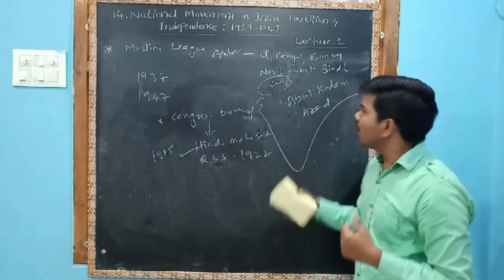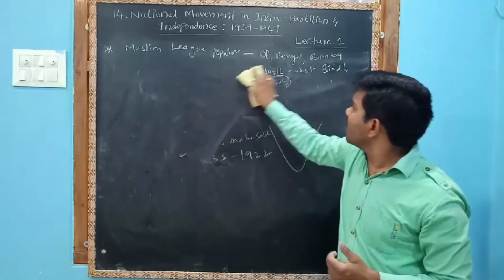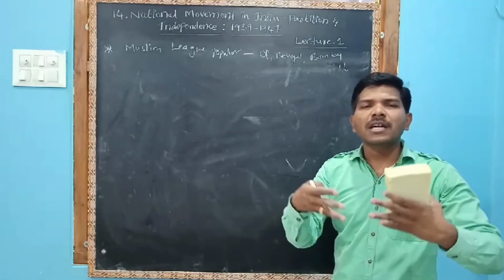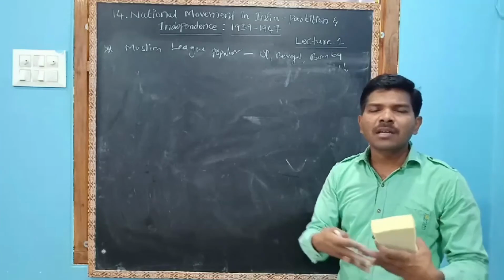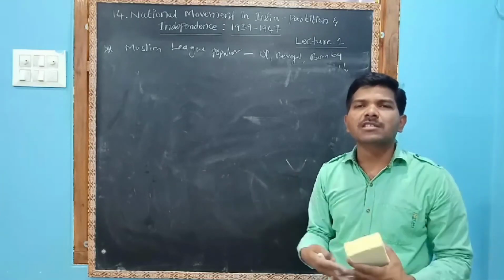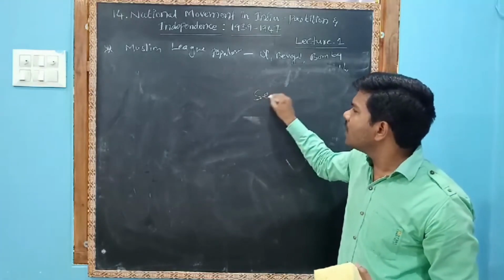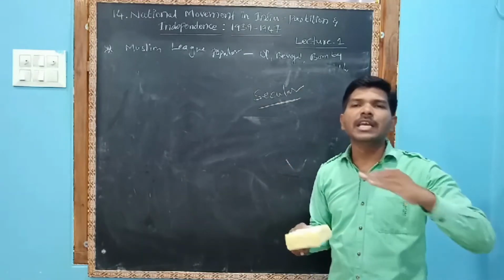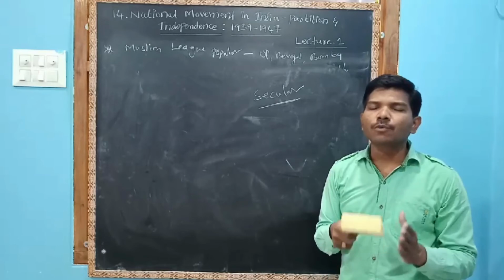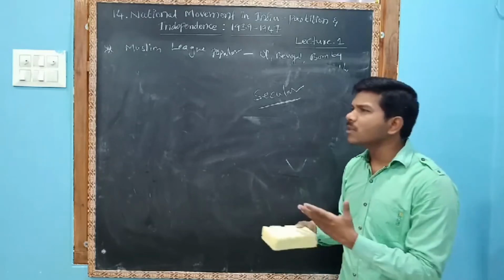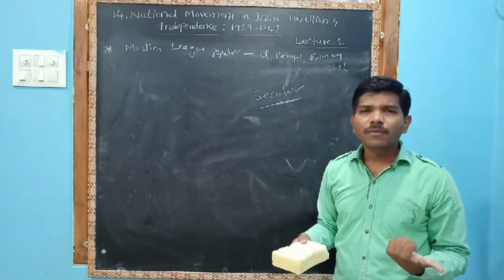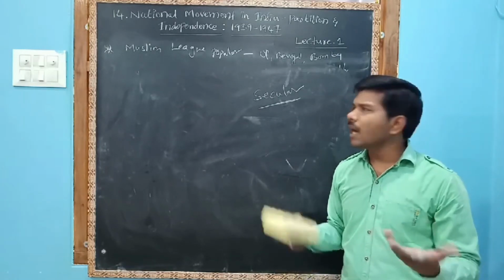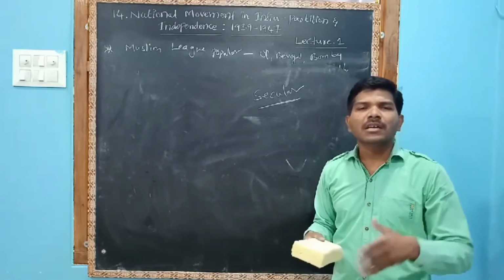Finally, the Congress party realized it, and slowly moved toward a secular manner. The Congress party maintained good relationships with Muslims and turned towards secularism. Secular means they treated Muslims also as equal. Before that, Congress was not secular, because it took mostly Hindu members, and when Abul Kalam Azad objected, Congress realized it.